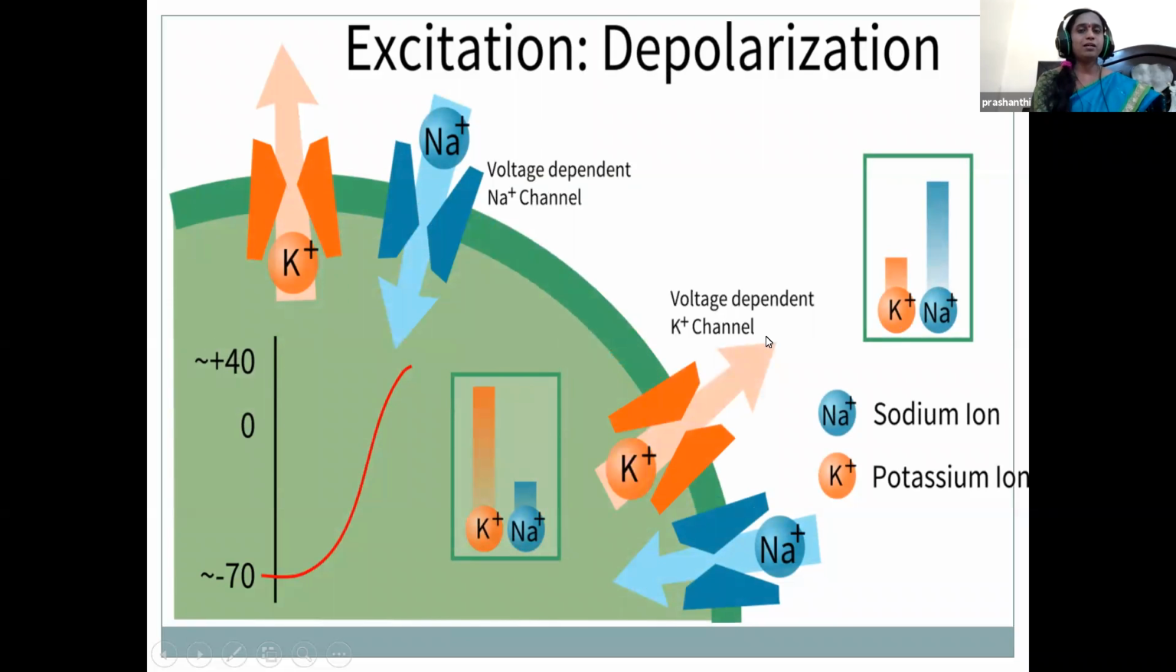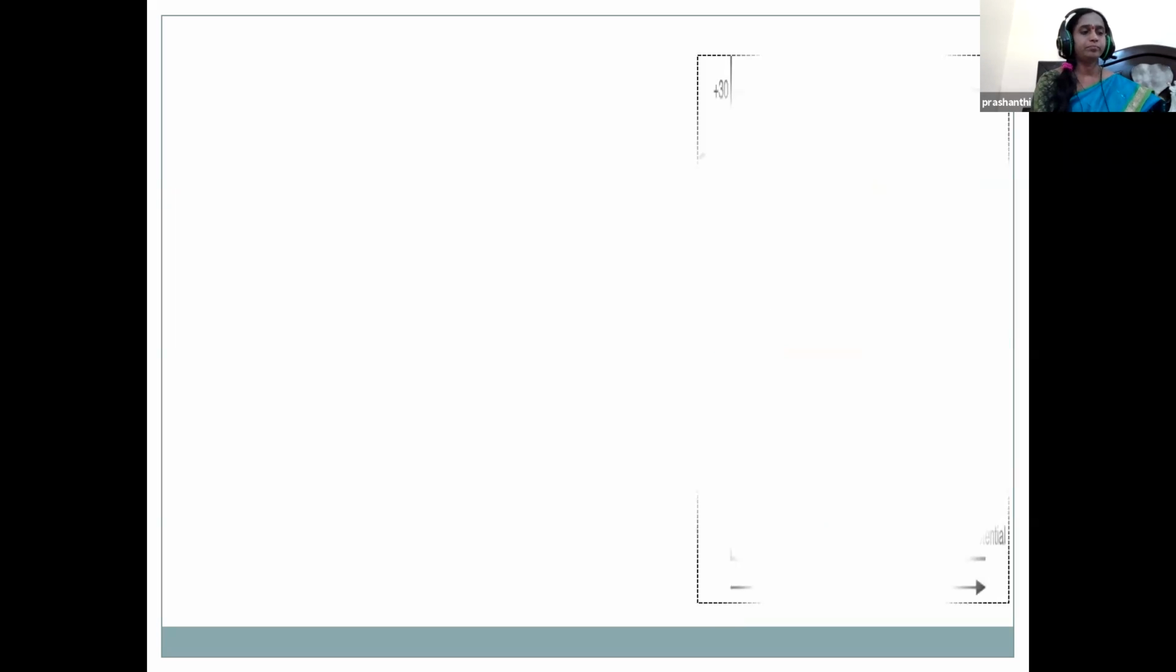Here just see the picture children. Voltage gated channels of both sodium and potassium are open. But there are many sodium channels which are being opened, whereas the potassium voltage gated channels are very few. So as more sodium ions are moving inside and fewer potassium ions going out, it contributes to the positivity within the cytoplasm. So this is depolarization children.